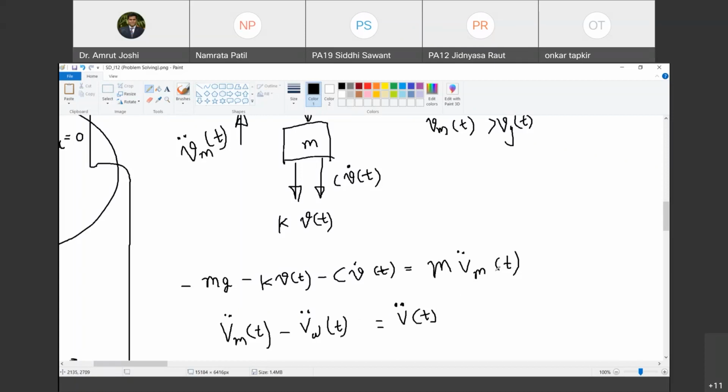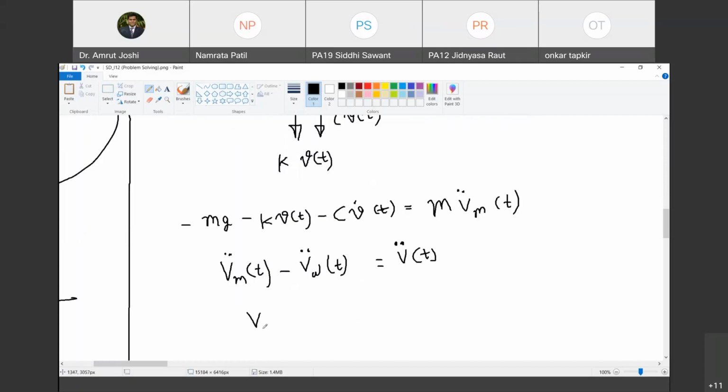So now, if I were to replace this vm double dot of t by something, what should it be? Vm double dot of t is equal to v double dot of t plus vw double dot of t. Do you agree with me? Chalo, replace करते हैं.